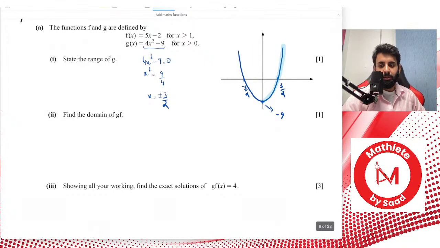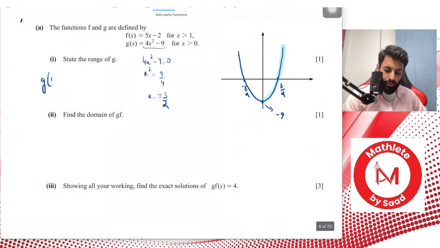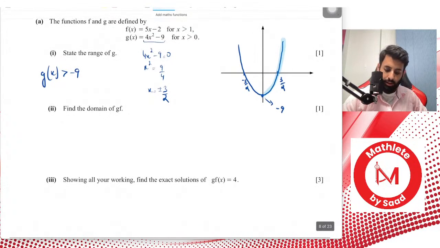So question for you guys, I've made it a lot easier for you to answer now. Tell me, what do you think will be the range of this function if you were only allowed to look at the part that I've highlighted? Yes, that's correct. It's going to be greater than minus 9. So the range of g of x is going to be greater than minus 9. Okay. And that's it. We're done with part F.